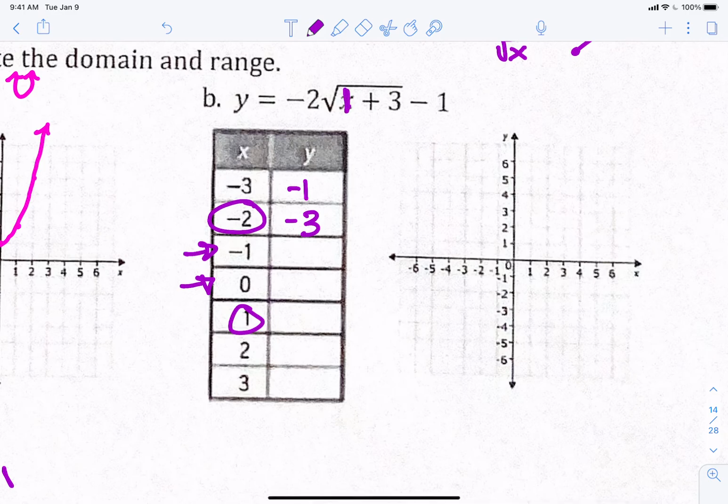1 plus 3 is 4. Can you take the square root of 4 really nicely? Yes. What's the square root of 4? 2. Then I take 2 times negative 2? Negative 4. Negative 4 minus 1? Negative 5. So I'm going to skip those that don't come out nicely because I don't want to deal with decimals.